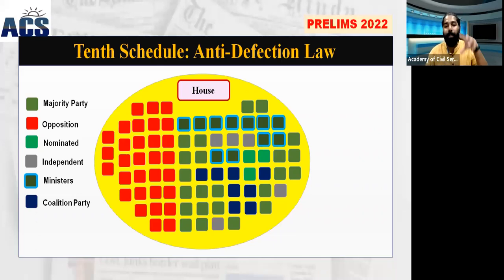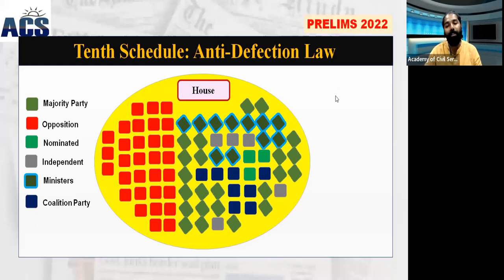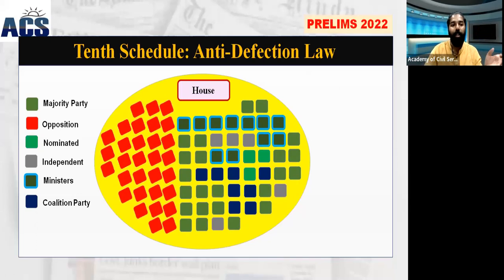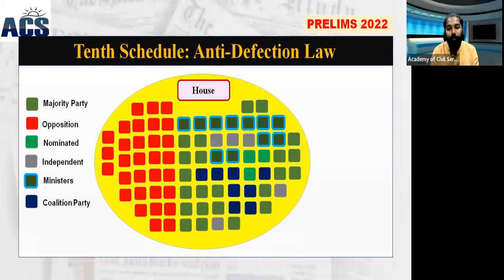The government will be formed by the majority party, those who enjoy the trust of the house. You can see the different colors here. I've also used animation. You can see the majority party, and the opposition party in red on the other side. There are nominated members also, and there are ministers. Within the members, some can be given posts like ministerial positions, responsible for handling different departments. They are called ministers, and also the council of ministers, apart from the chief minister. The chief minister is also part of the council of ministers, and ministers also sit in the house.